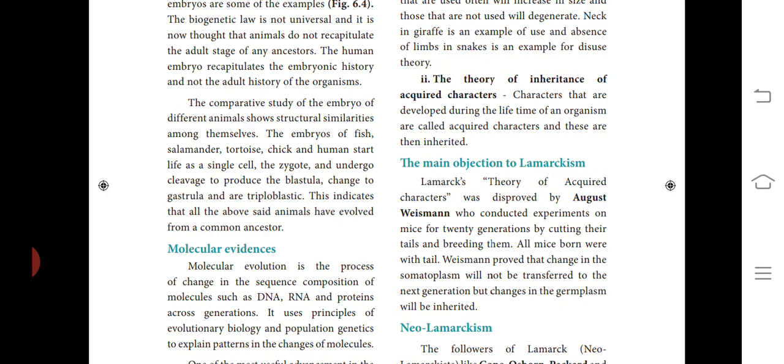So you have these two scientists, and Weismann proved that the cytoplasm gives the somatoplasm and the germplasm. The somatoplasm does not transfer genetic information from cell to cell. So only the germplasm is inherited from cell to cell.